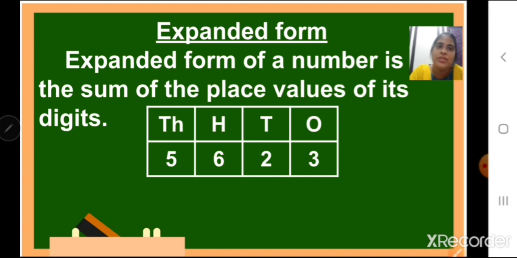In our question, the short form is given, which is 5623. If we write the numbers as the sum of the place values, we will get our answer. Now 5 is in thousands place. So the place value is 5000.